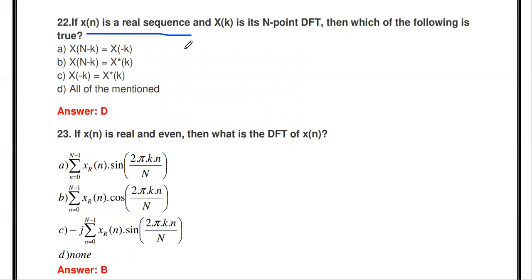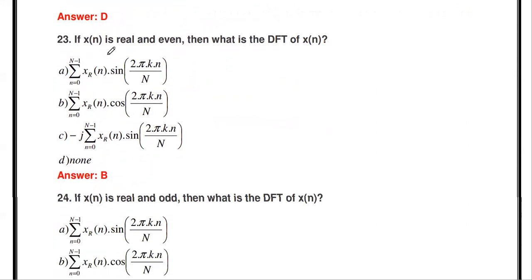Then which of the following is true? If x of n is a real sequence, X of n minus k equal to X of minus k, this is true. X of n minus k equal to X complex conjugate of k, this is also true. X of minus k and X complex conjugate of k, these two are also equal. So all of the mentioned. If x of n is a real sequence, all these relations are true.